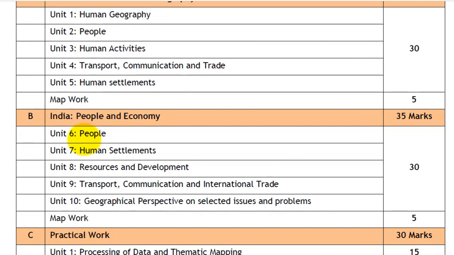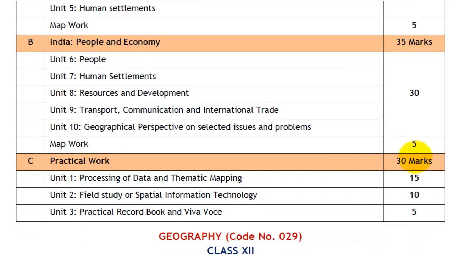Then part B, India, People and Economy will also carry 35 marks. In this, Unit 6 People, Unit 7 Human Settlements, Unit 8 Resources and Development, Unit 9 Transport, Communication and International Trade, and Unit 10 Geographical Perspective on Selected Issues and Problems. These units will carry 30 marks weightage and the map work will be there for 5 marks. Then the practical work will carry 30 marks. Unit 1 that is Processing of Data and Thematic Mapping will be for 15 marks. Unit 2 Field Study or Spatial Information Technology will carry 10 marks. The practical record book and Viva will be of 5 marks.